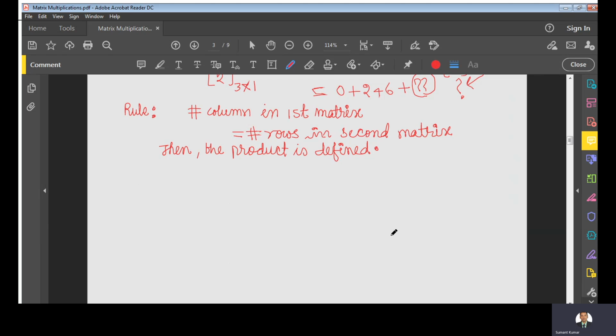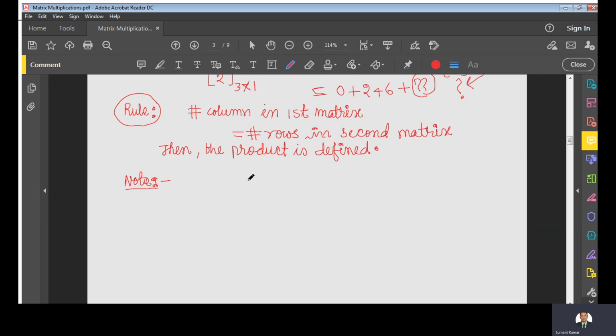So if you use this rule before doing the multiplication, you can easily say whether the product is defined or not defined, right? One more thing, you can also use this to predict the order of the product, right?